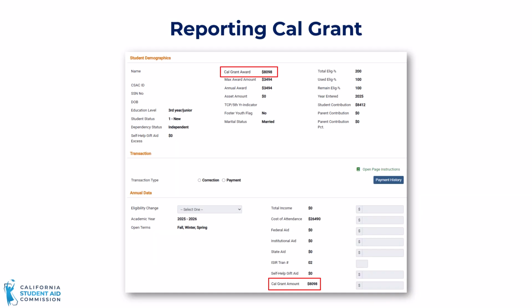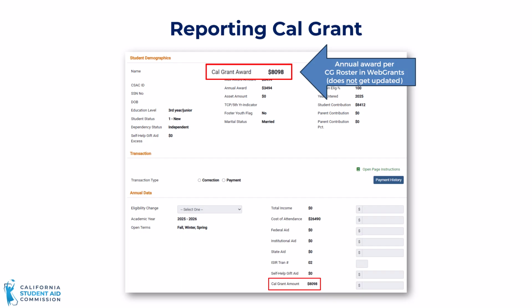There are two Cal Grant fields on the MCS display roster to make note of. The first is on the top under Student Demographics. The Cal Grant Award field shows the Cal Grant value in Web Grants at the time the MCS award was processed. Please note, this field is not updated with subsequent transactions. This value is informational only and is not used in the calculation or recalculation of MCS awards.